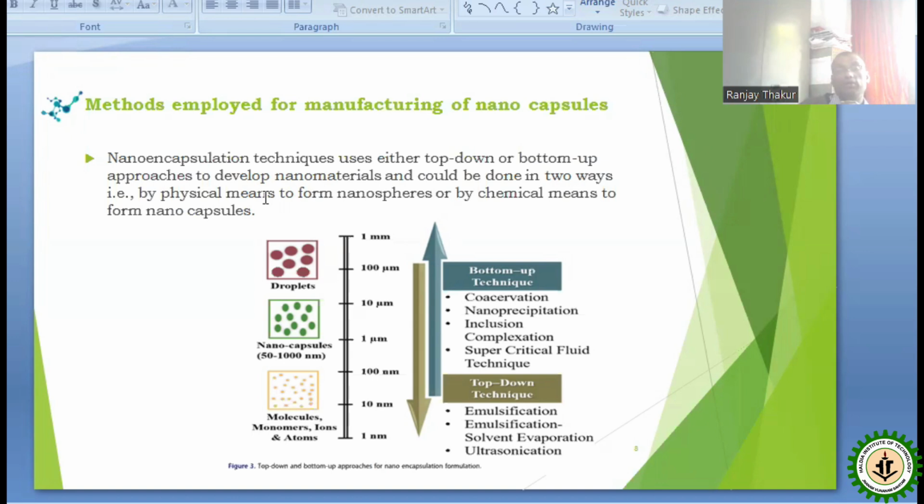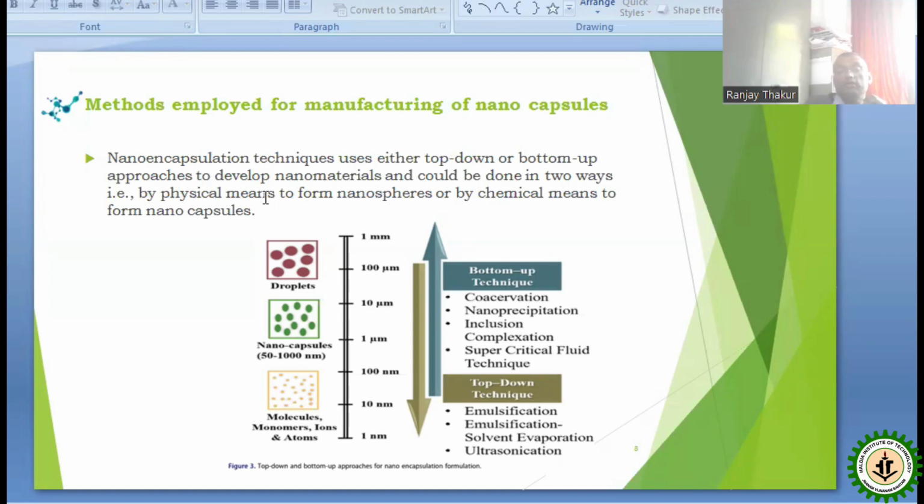And the bottom up process means the smaller compounds aggregate together to form a bigger one. In that case, particles with a size much lesser than the nano range aggregate and are converted into a bigger form in the nano range.